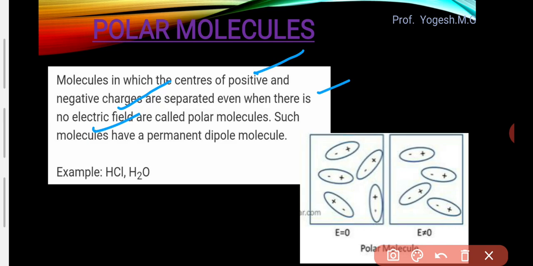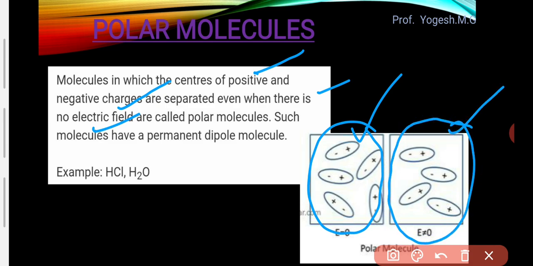In the absence of electric field, this case; in the presence of electric field, this case. So in the absence of electric field, for a polar molecule, the charges will be separated by some distance. Such molecules are called polar molecules. In the presence of a field, they will separate some further, and they will give some more dipole moment, right?